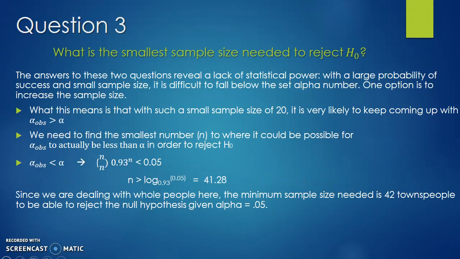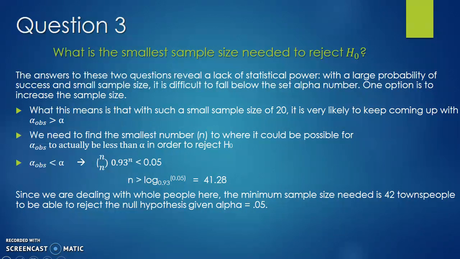Question 3. What is the smallest sample size needed to reject the null hypothesis? The answers to these two questions reveal a lack of statistical power, with a large probability of success and a small sample size. It is difficult to fall below the set alpha number. One option is to increase the sample size. So what does this mean?